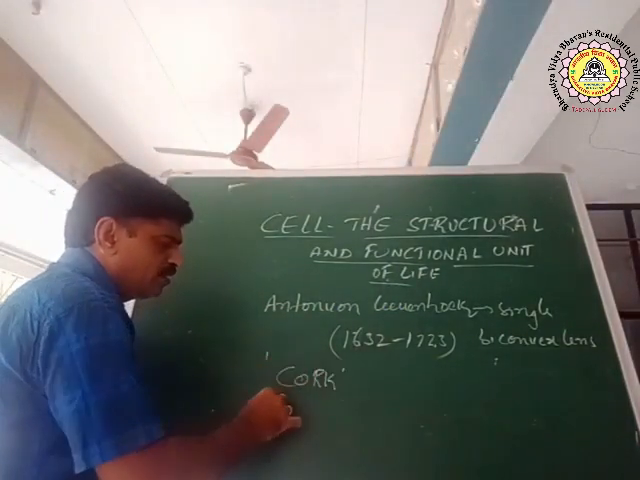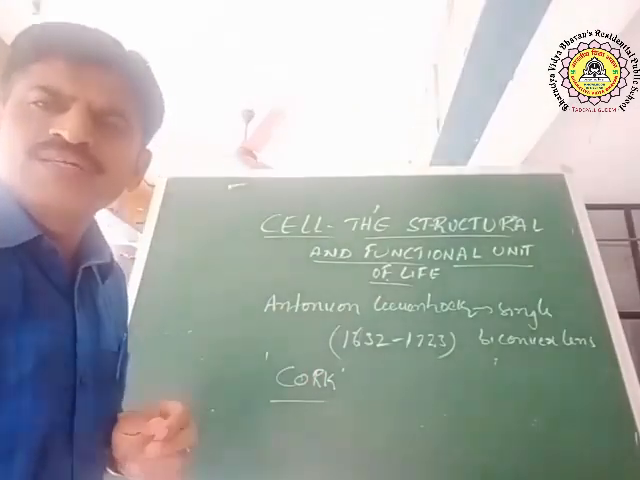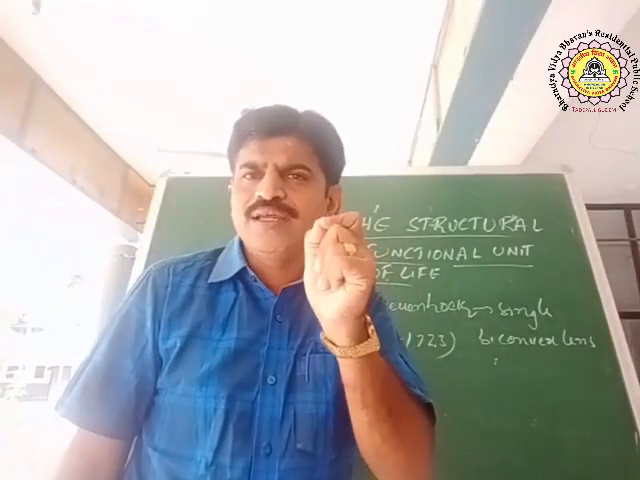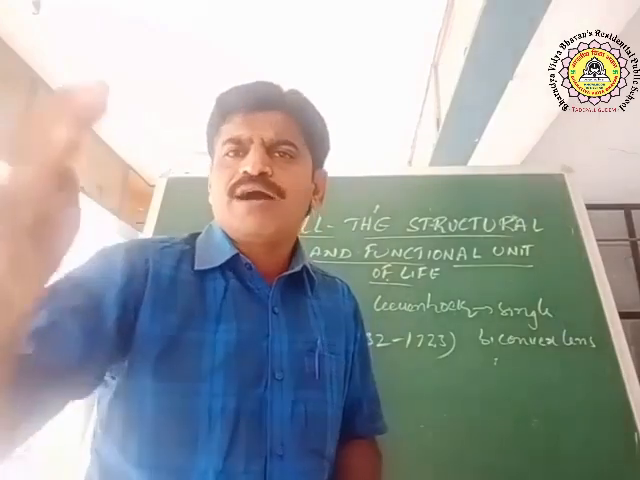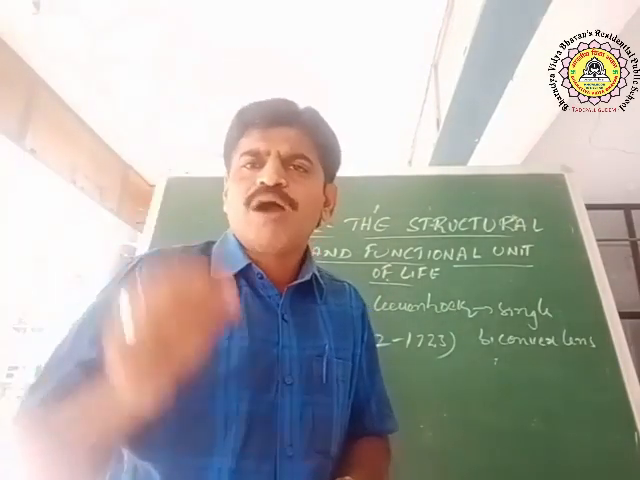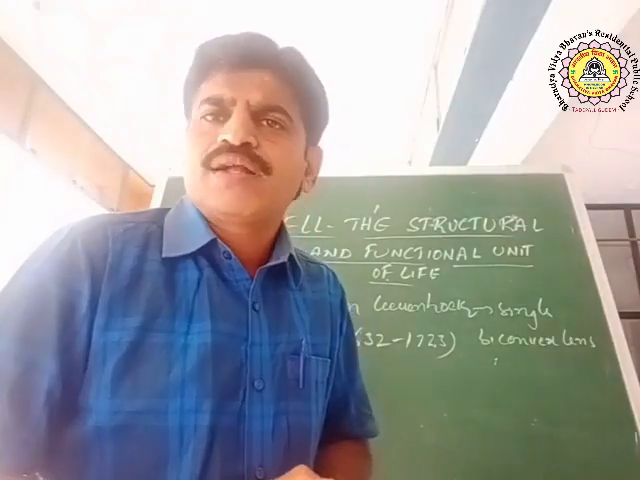C-O-R-K, cork. Now our question is, what is cork? Cork is nothing but the bark of a tree. Generally barks are of the stem. So the bark of a tree is called cork.